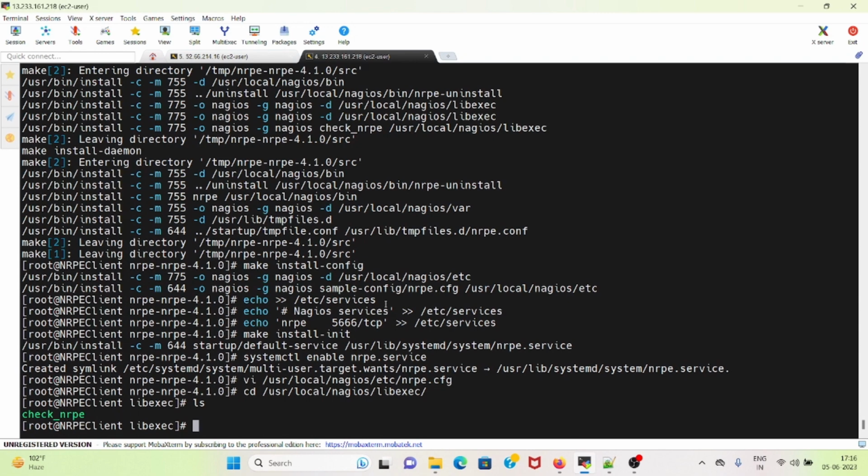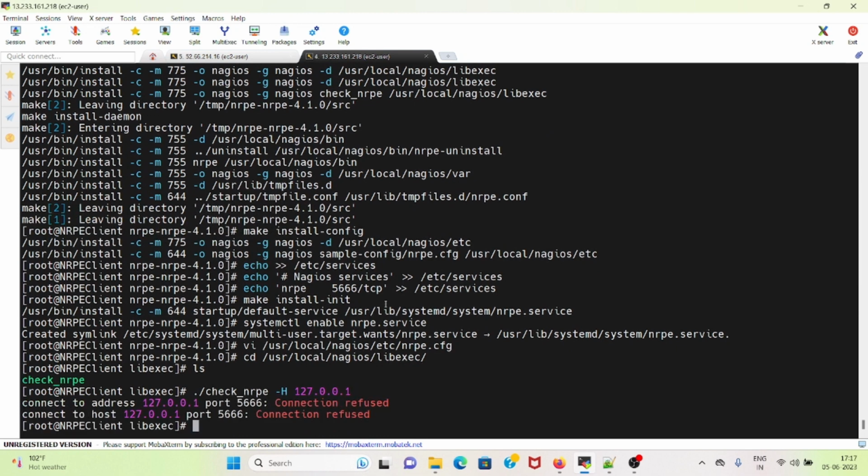Let me check whether we are able to get the data for this localhost. So I will do check_nrpe -H 127.0.0.1. So it's showing that connect to address port 5666 connection refused, and connection to host localhost 5666 connection refused.